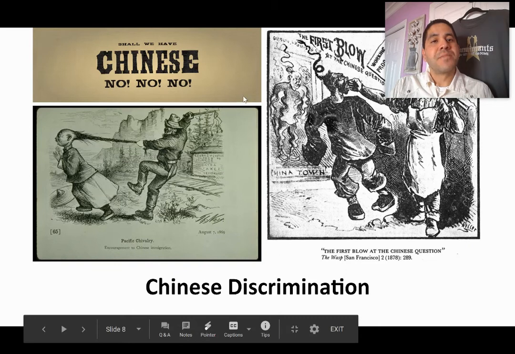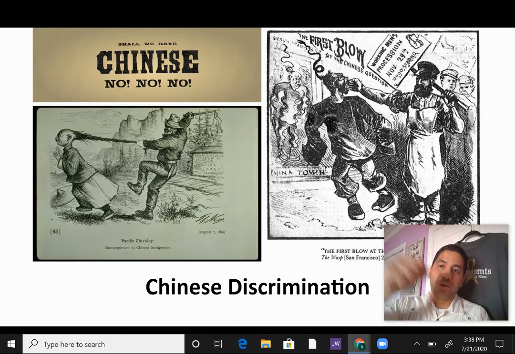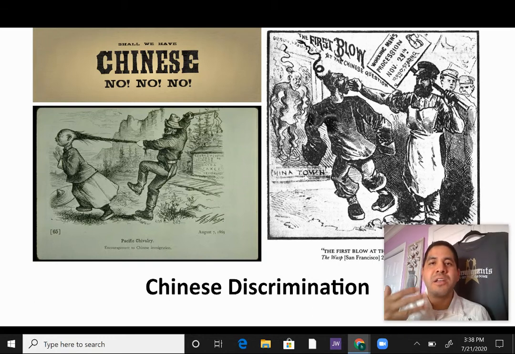So Dennis Kearney, that you see in this political cartoon that I'm blocking. So this is Dennis Kearney right here. He is working for the Workingmen's Party, right? And he wants to knock out the Chinese because they are accepting low wages. And you see that back here, Chinatown, right? So he would go in there and attack the Chinese. And he would go on and give speeches and rallies. And every time he ended with this phrase, the Chinese must go, right?